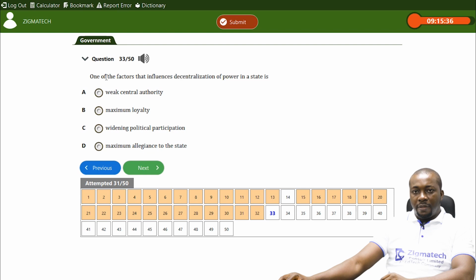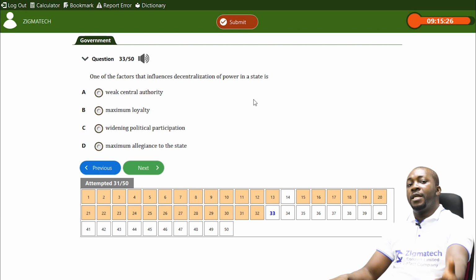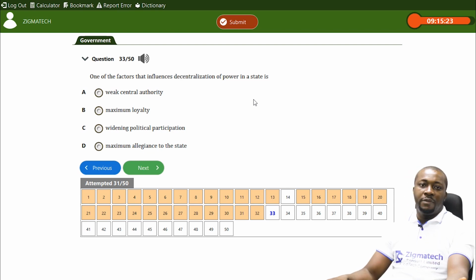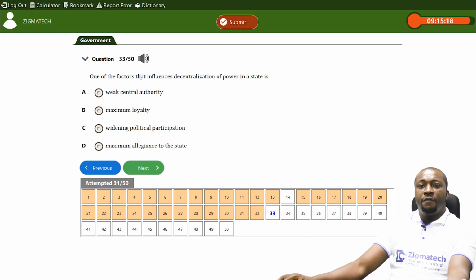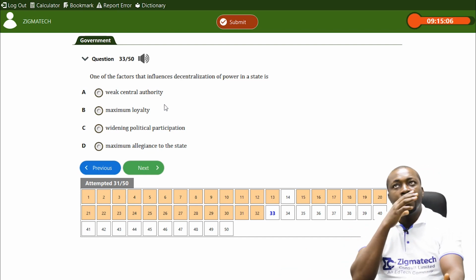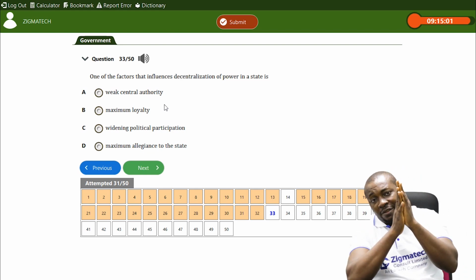Question number 33. One of the factors that influences the centralization of powers in a state. Remember, when you talk about decentralization, what comes to mind is the federal system of government. That's what comes to mind. Now, one of the factors that influences the centralization of powers is, for example in Nigeria, why do we practice a federal system? Is it a weak central authority? No, it's not. A weak central authority is a situation of having a unitary system that has a weak central authority.